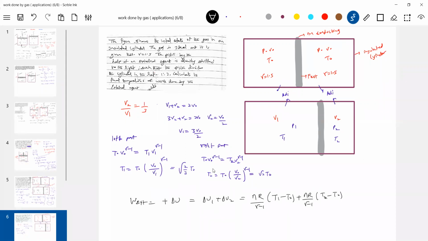Substituting this will give the work done by the external agent. I have written the answer in terms of P naught, V naught. You check it later.